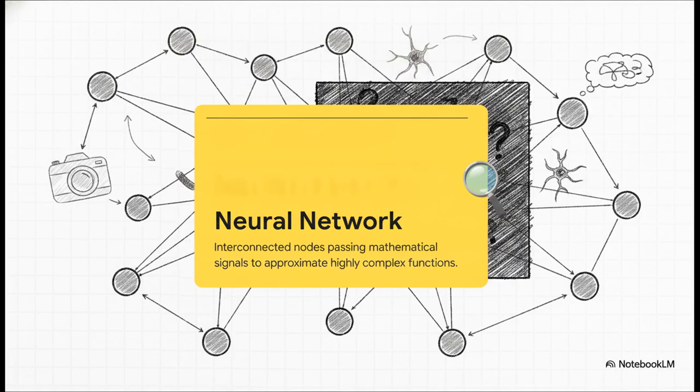And finally, the heavy hitter, the driving force behind modern deep learning, the artificial neural network. It's a highly complex model made of interconnected nodes, totally inspired by the neurons in a biological brain. These nodes pass mathematical signals back and forth to approximate crazy complex nonlinear functions. Now, while these are incredibly powerful, they power things like advanced image recognition and ChatGPT, they are often considered black boxes because tracing exactly how they made a decision internally is notoriously difficult.